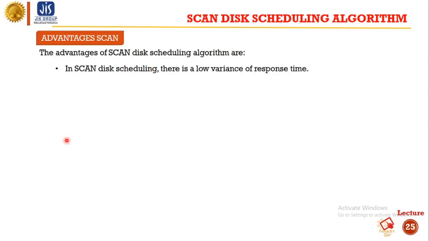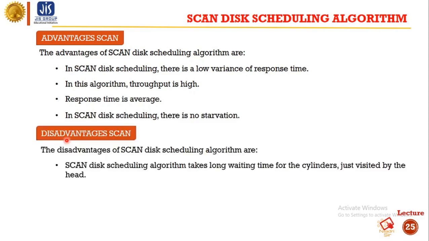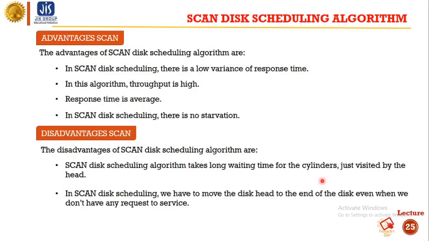So the advantages are: in scan disk scheduling there is a low variance of response time. In this algorithm, throughput is high, response time is average. In scan disk scheduling, there is no starvation. And what are the disadvantages of scan? The scan disk scheduling algorithm takes a long waiting time for the cylinders just visited by the head. In scan disk scheduling, we have to move the disk head to the end of the disk even when we do not have any request to service.